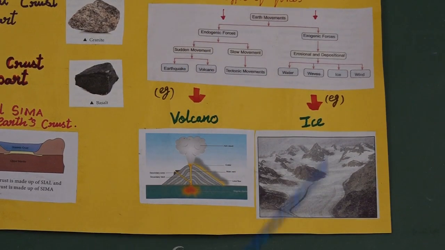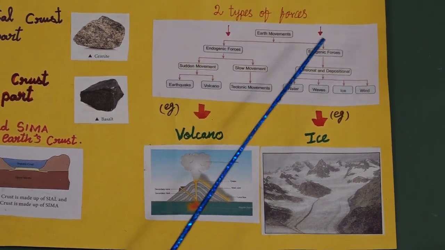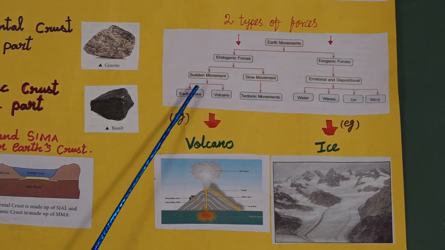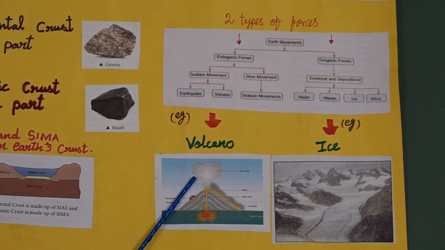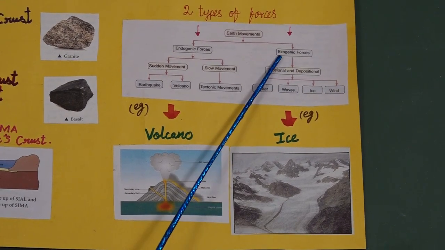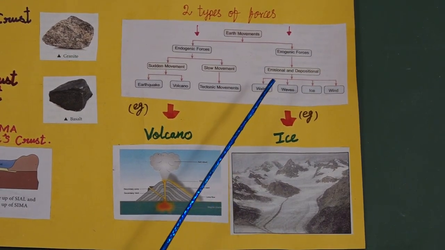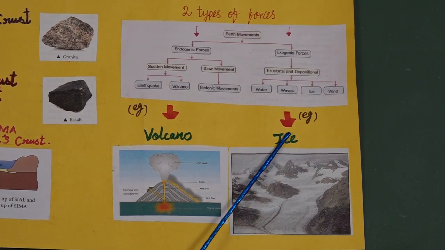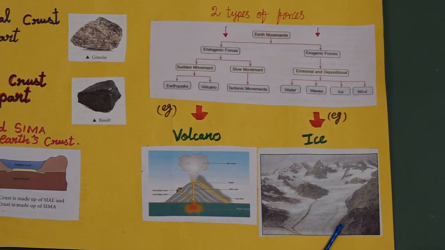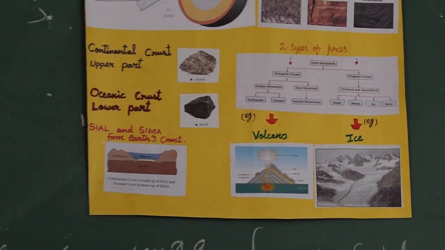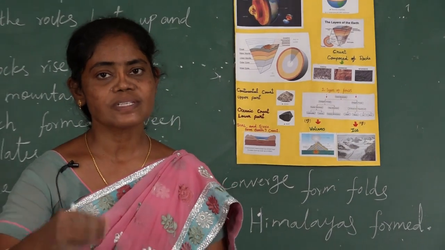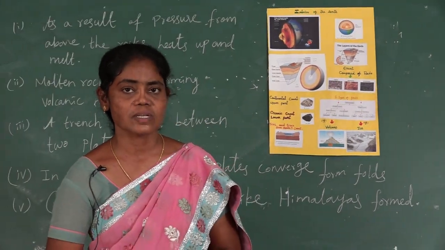Two types of forces, endogenic and exogenic. The interior of the earth causes sudden movements, earthquakes or volcanoes, while that which acts on the outer surface of the earth is exogenic. Examples are ice, wind, waves. The last ones are earthquakes and volcanoes. This we will see in the next class.